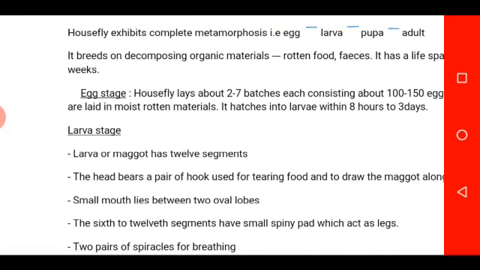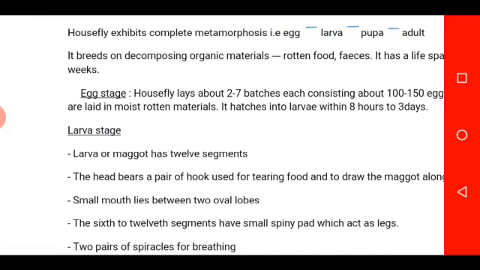That is the egg stage of a housefly. It lays a lot of eggs, and you know, we find this in rotting areas, in dumping areas, and any other area where we have decaying materials.